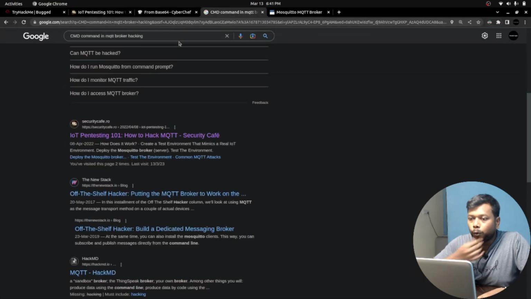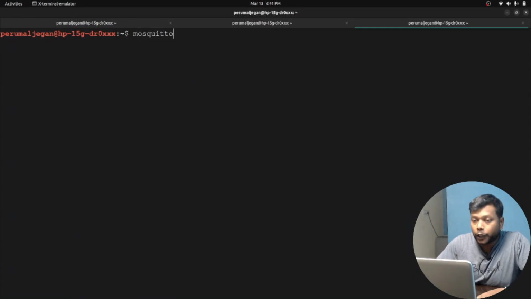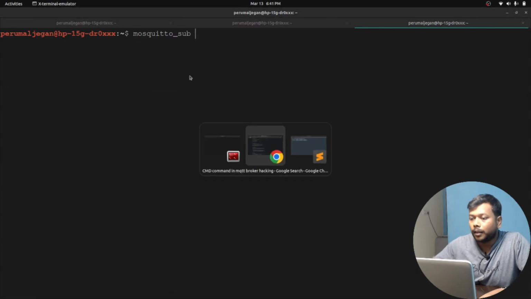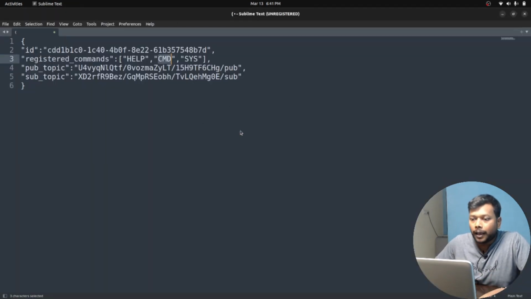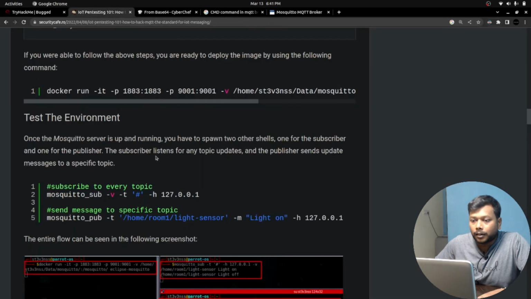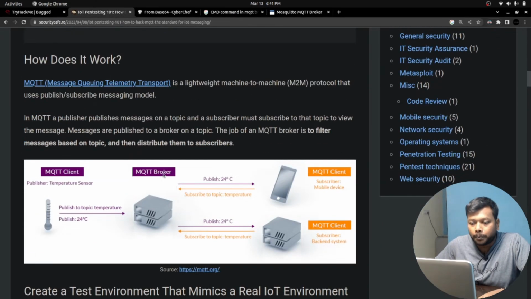All right, now, mosquitto sub. Now I'll explain what you need to do. As I said, this architecture contains the MQTT broker in between, and it has the IoT device and also this one. Now we are going to execute commands on this MQTT broker only. We are not going to do anything on this IoT device, because the misconfiguration lies in this MQTT broker only. So from this device, we are going to exploit this only.